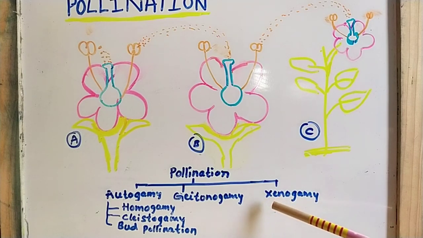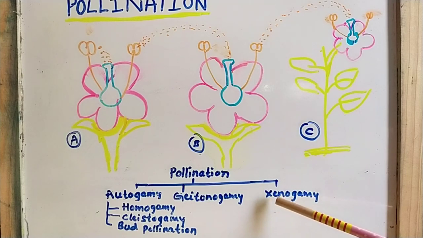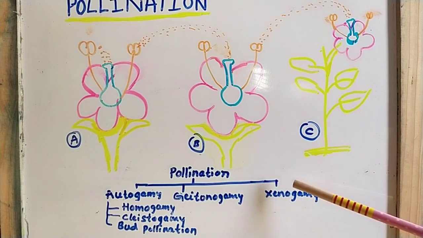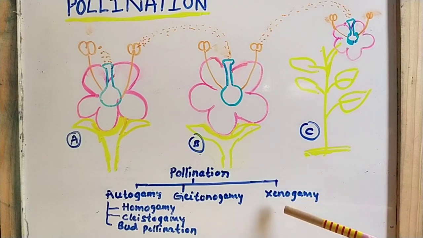This xenogamy type of pollination is very common in many dicot plants. Xenogamy is also known as cross pollination. In xenogamy, they are different both genetically and ecologically, because it is cross pollination.